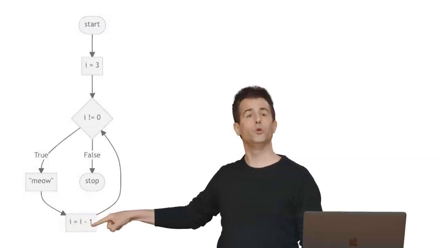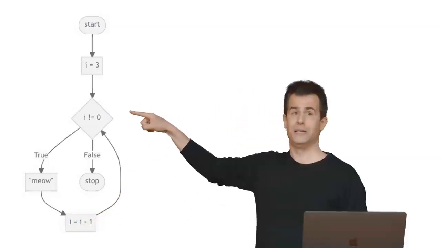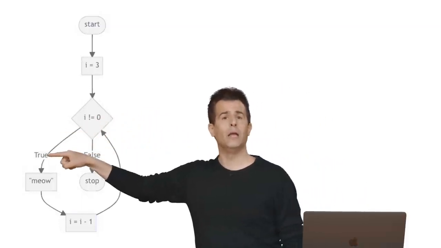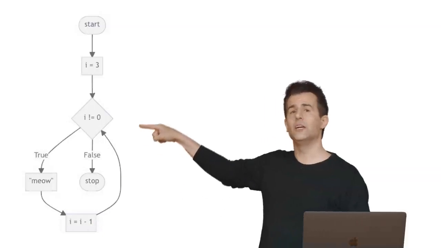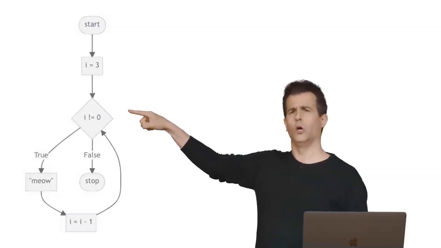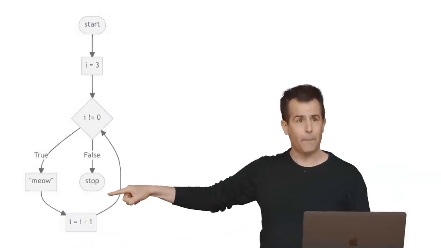We change I from 2 to 1. Well, does 1 not equal 0? Well, obviously, 1 is not 0, so we meow again. We decrement I again. I is now 0. Does 0 not equal 0? No, it equals 0. So the answer is false, and we stop.